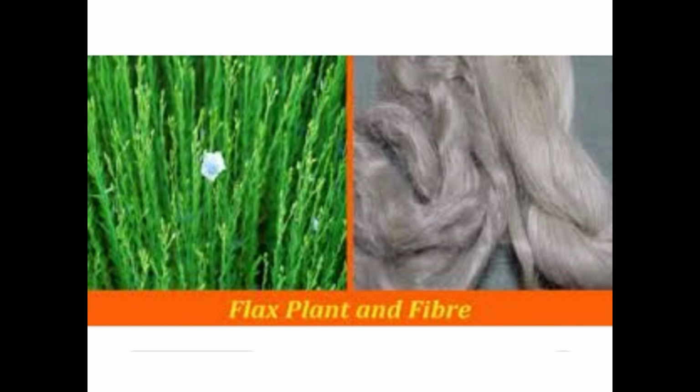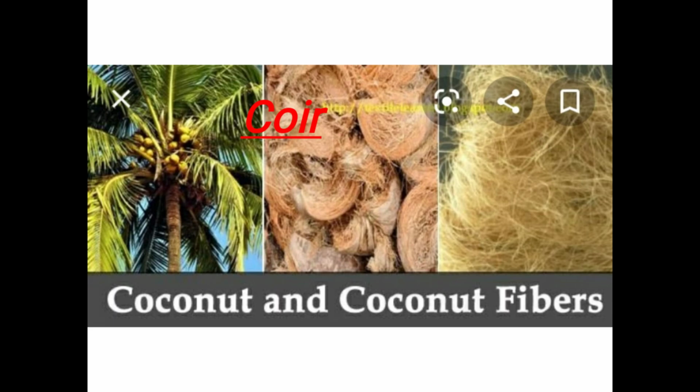It needs cold and humid climate for growth. Uses of flax are making clothes, bed and bath fabric, paper and fishing nets. A characteristic of flax fiber is that it is very strong, durable and sweat absorbing.